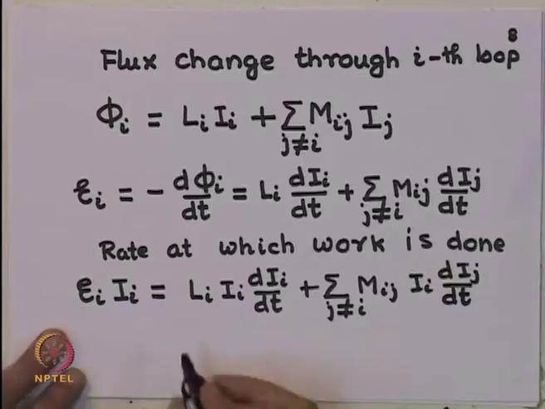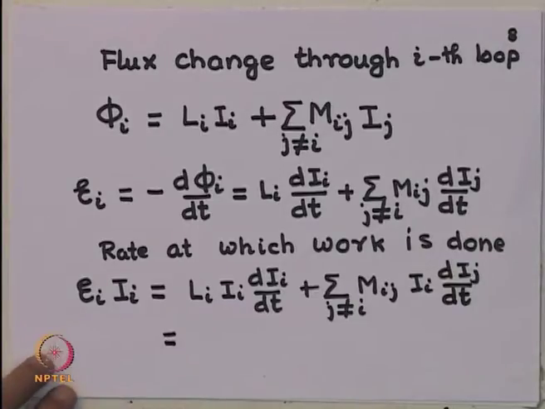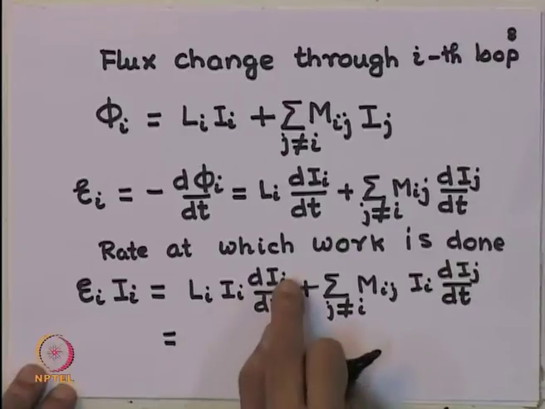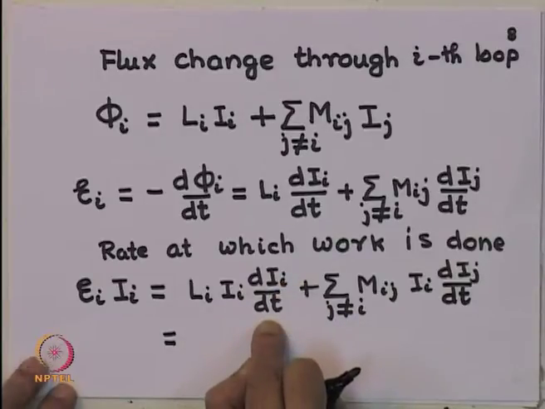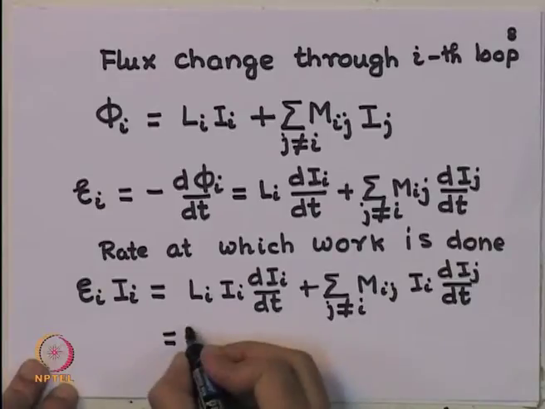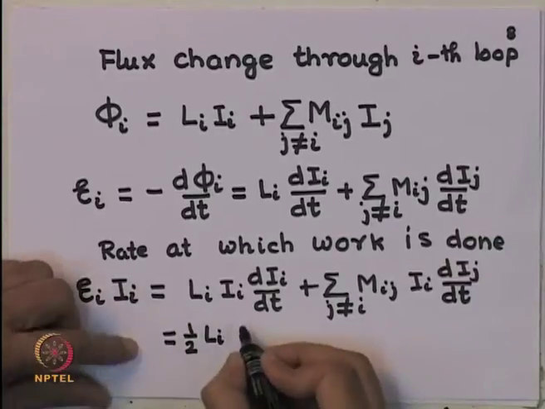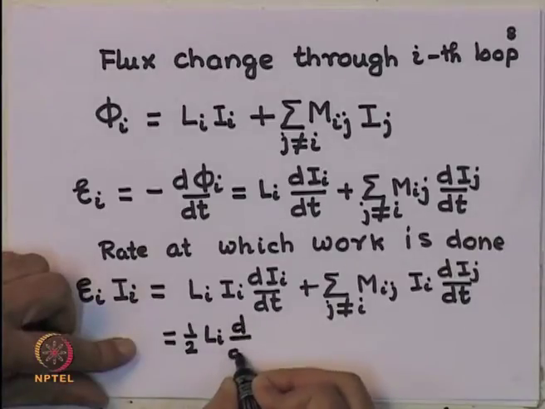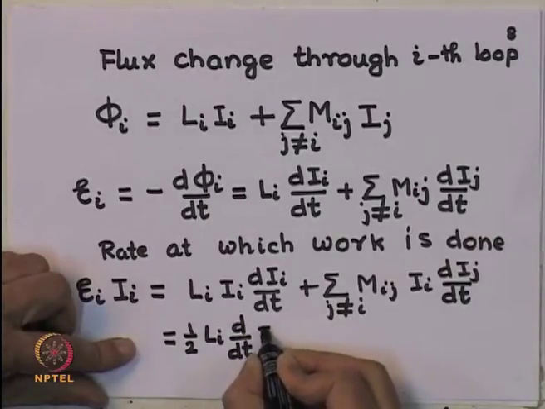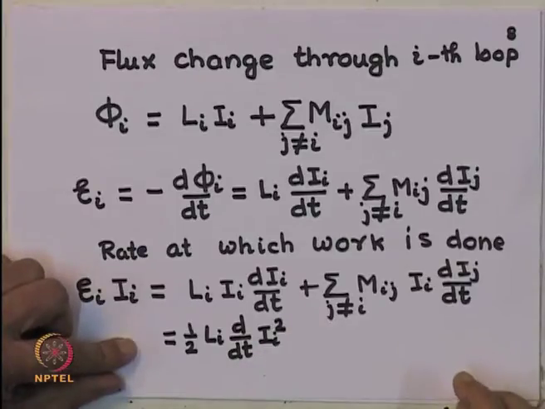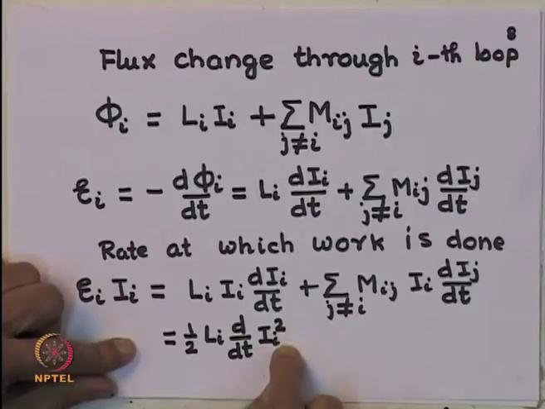Now, I will write it in a little more symmetric fashion. Firstly, you notice Ii dIi by dt can be written as a half of Li, which of course is a constant, d by dt of Ii square. So, d by dt of Ii square is 2 Ii dIi by dt, so the 2 and the half cancel out.